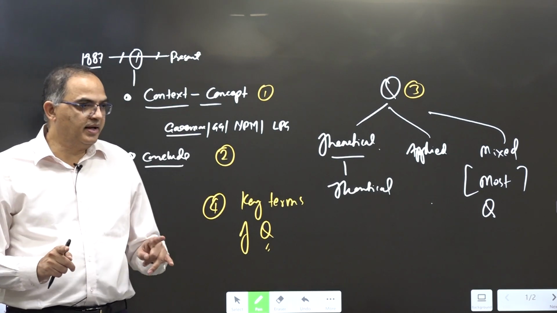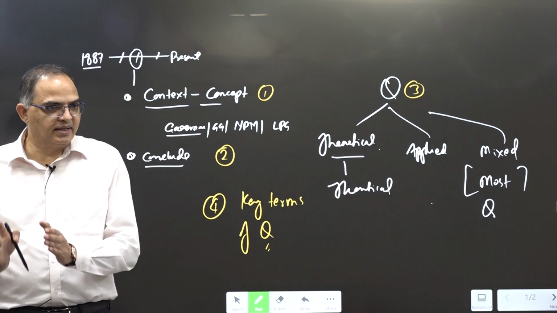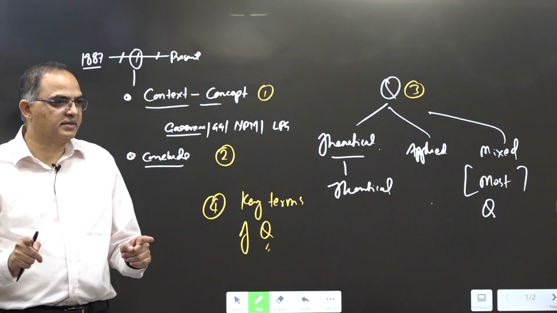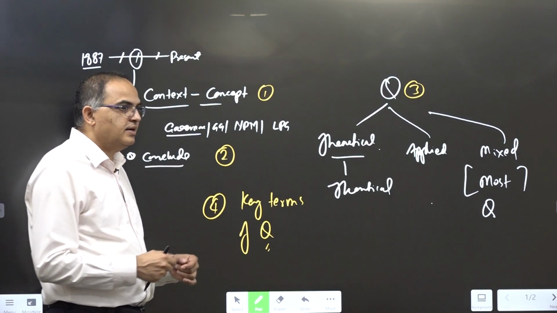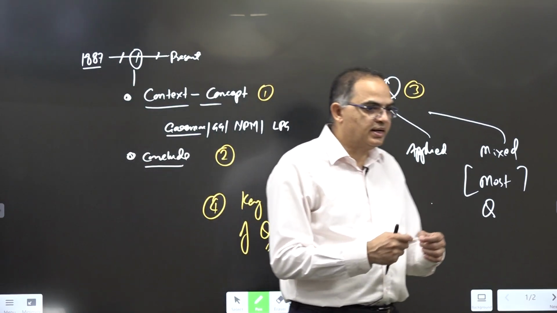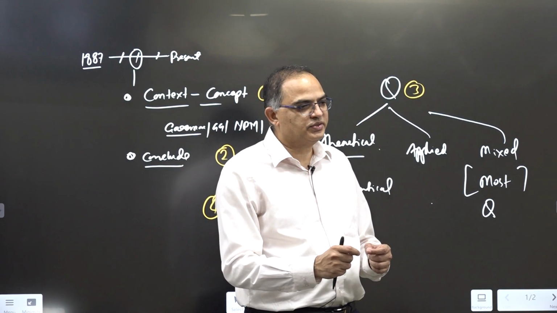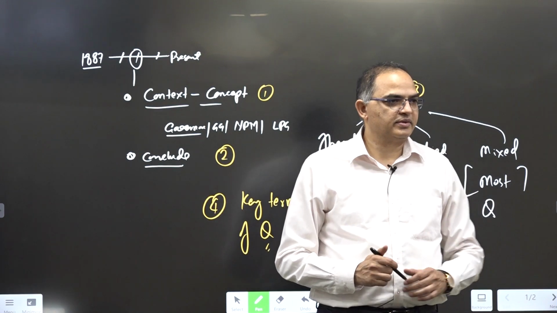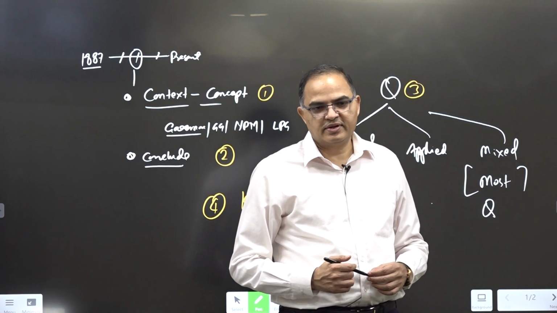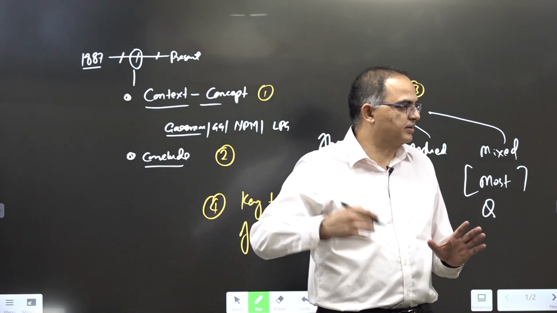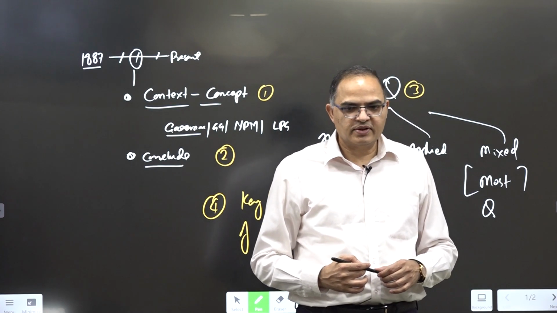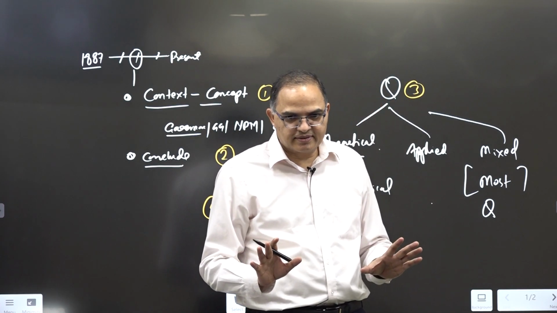What happens when we start writing GS style is that we do not write explanatory sentences about the question term. We explain the question by some developments. For example, with governance, MGNREGA: you did not explain governance.